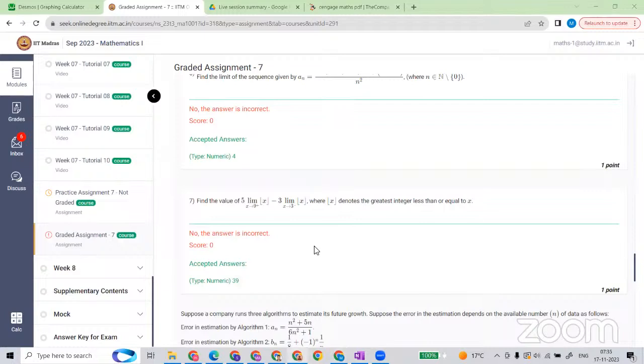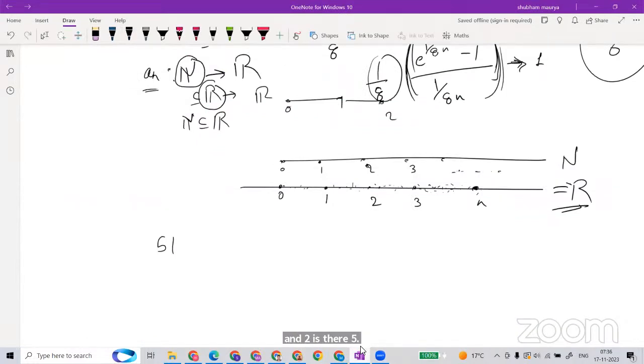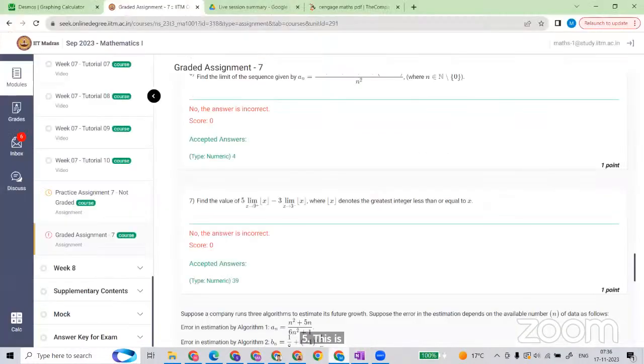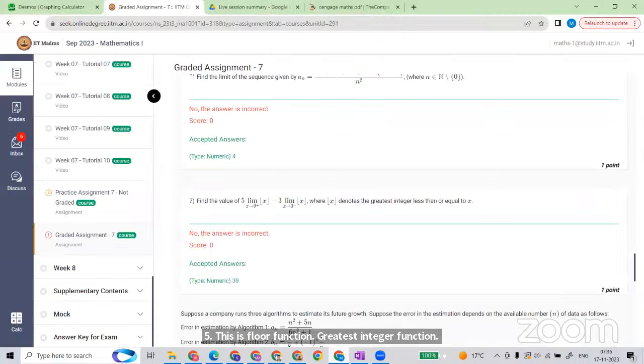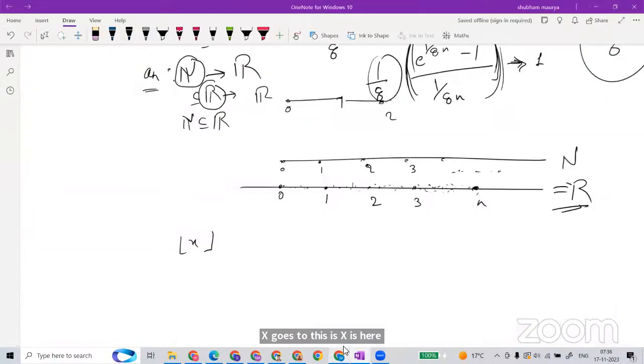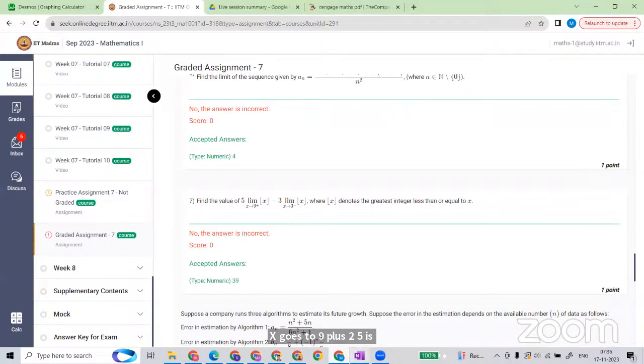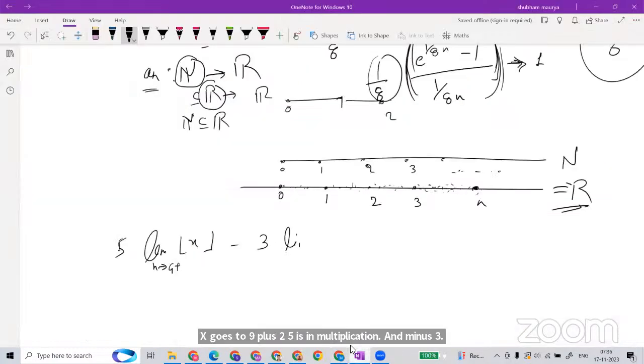Okay. So we have this limit. Find the value of 5 into the floor function, the greatest integer function, of x, as x goes to 9 positive, 5 in multiplication, then minus 3 times the limit as x goes to 3 positive of the floor of x. So what is going to be the limit here?